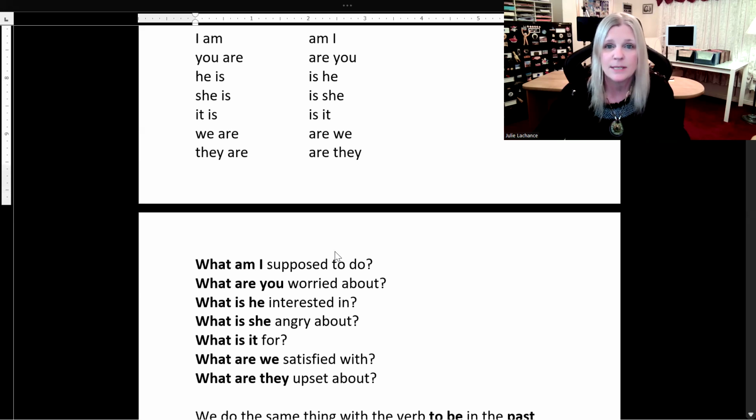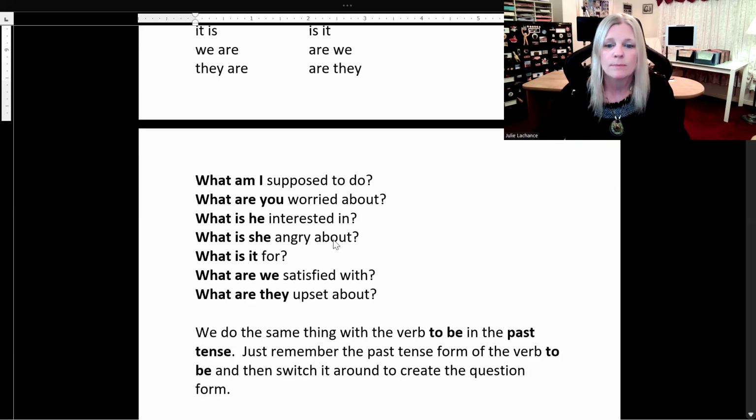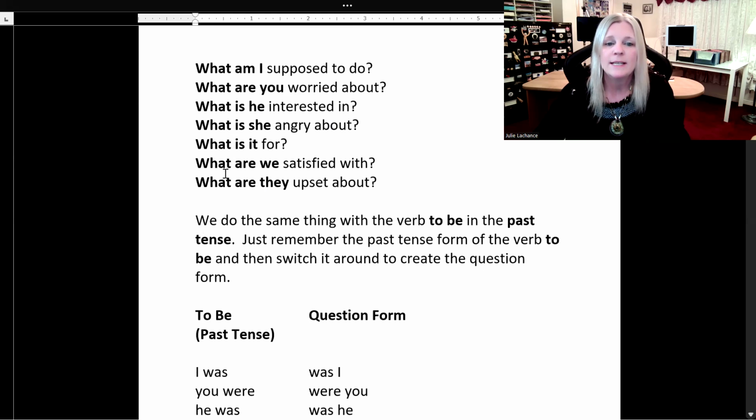Let's look at some sample sentences. What am I supposed to do? What are you worried about? What is he interested in? What is she angry about? What is it for? What are we satisfied with? What are they upset about?